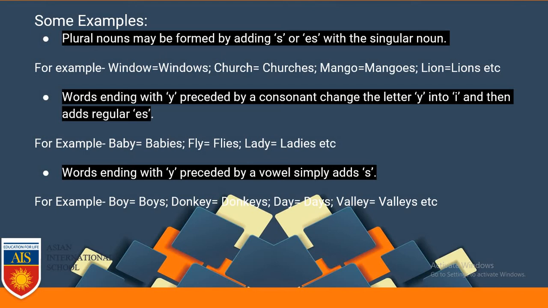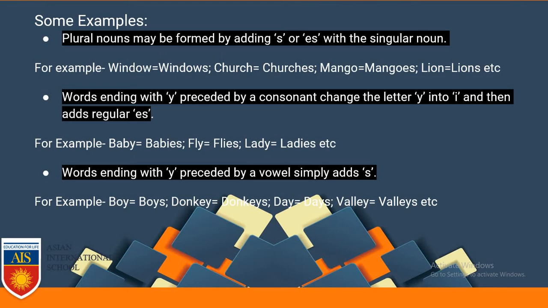Same way, fly. The word fly is ending with y and it has a consonant, which is l, in front of it. So we are just removing y and adding ies, flies, and it is becoming plural. Lady, ending with y and d is a consonant. So we are removing y and adding ies. So it is becoming ladies, which is the plural of lady.